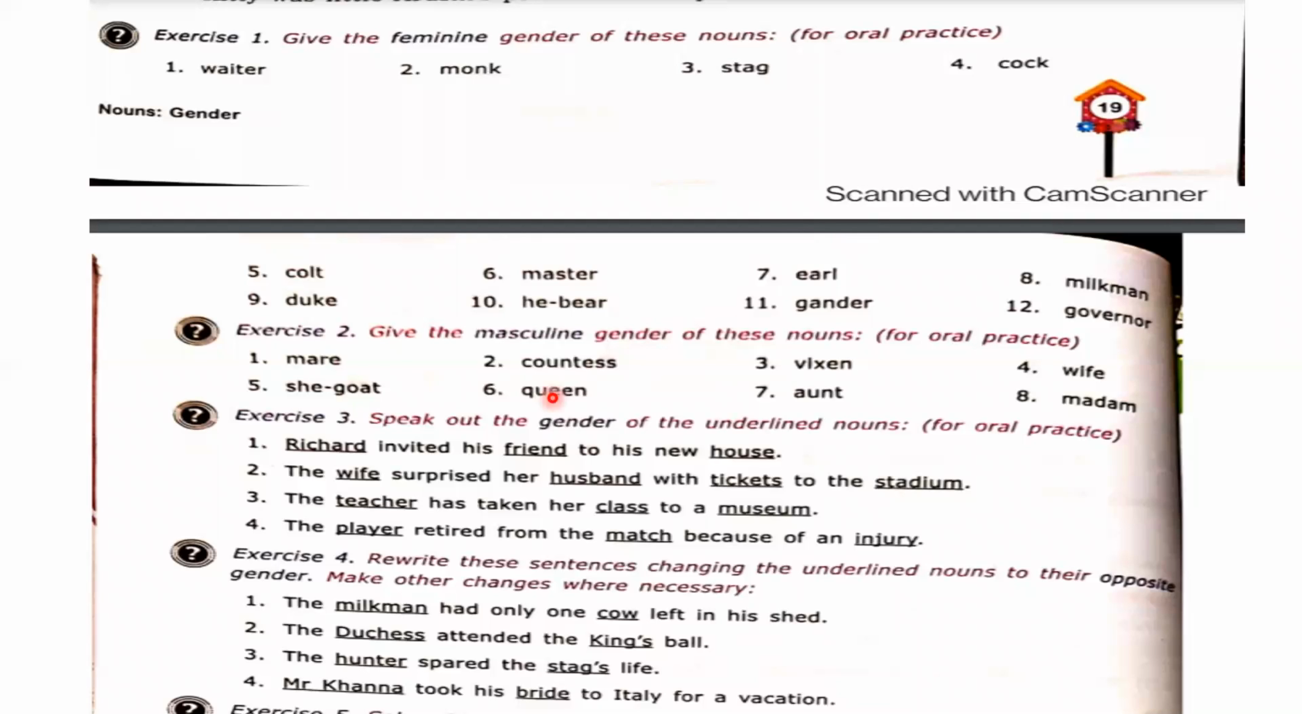Next: the wife surprised her husband with the tickets to the stadium. Four words are underlined here: wife, husband, tickets, and stadium. Please tell me the gender of these words. Raise your hand if you can tell me. Manishita, you please tell me.